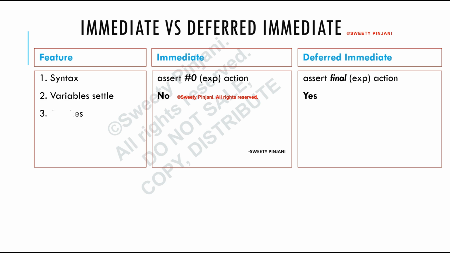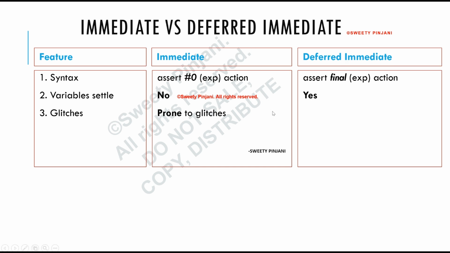Because of this, there will be glitches in immediate assertions. It is prone to glitches because variables are not yet settled. And in case of deferred immediate assertions, it waits for the variables to settle, hence it's not prone to any glitches. The third feature is with respect to reporting.